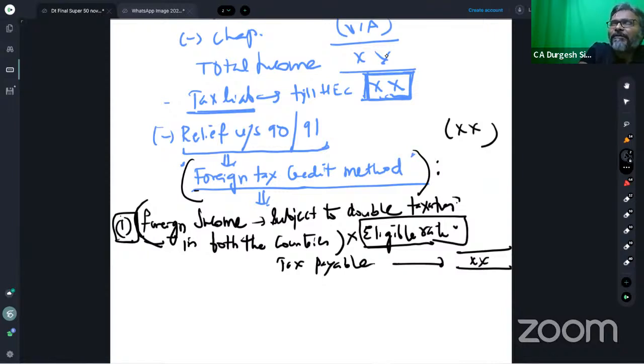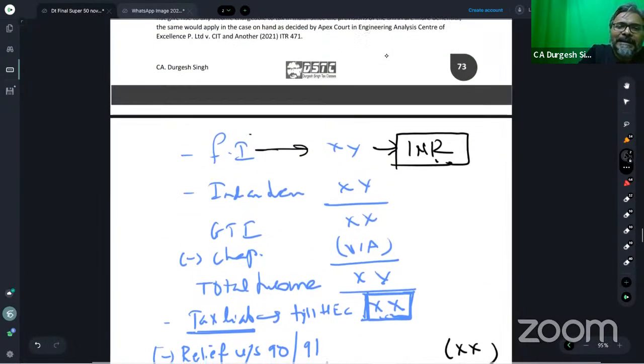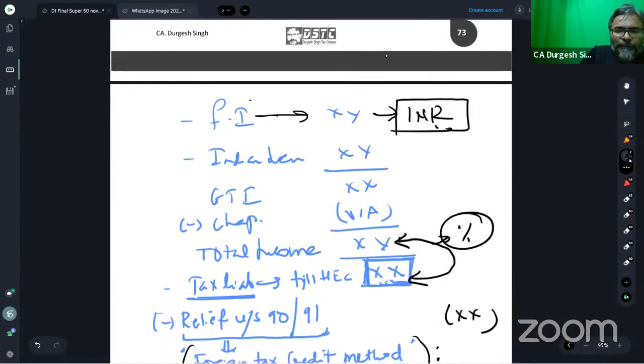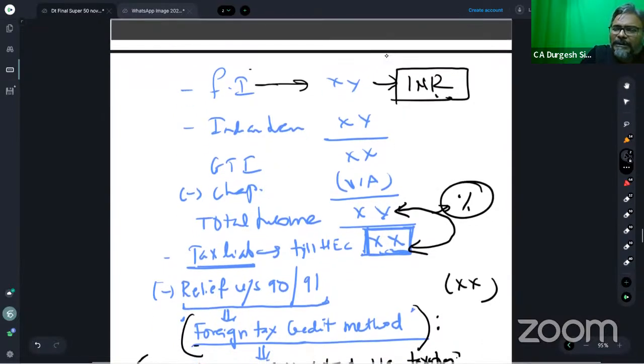But nevertheless, what is the eligible rate? The foreign rate is compared with the Indian rate. How do you calculate the Indian rate, by the way? The Indian rate is your tax liability till HEC divided by this one. Take the percentage, students, and this will give you the Indian rate. That exactly is the point. I hope that all of you are clear with this one. So this is how the Indian rate would be there.